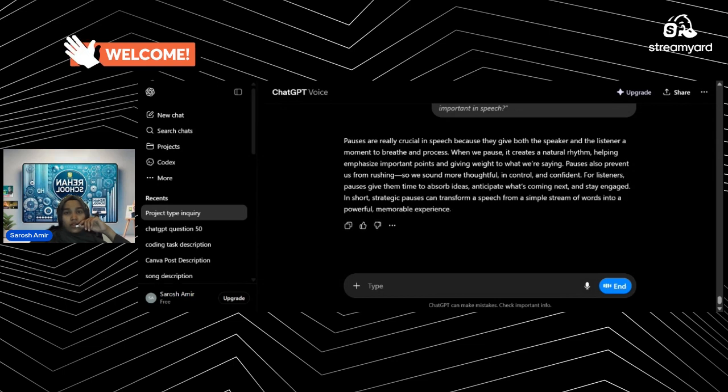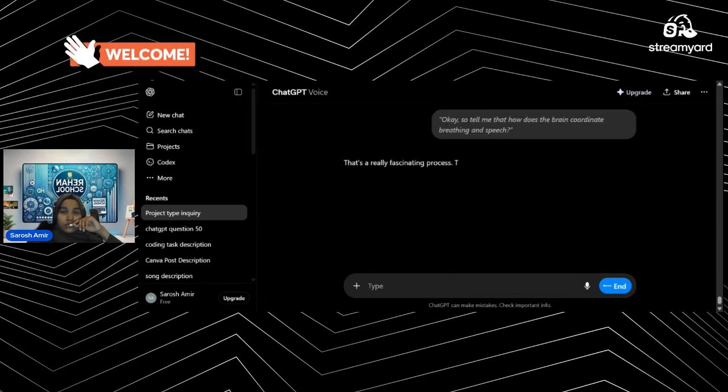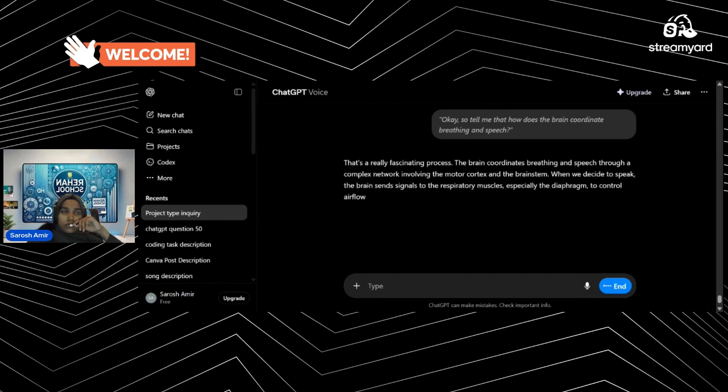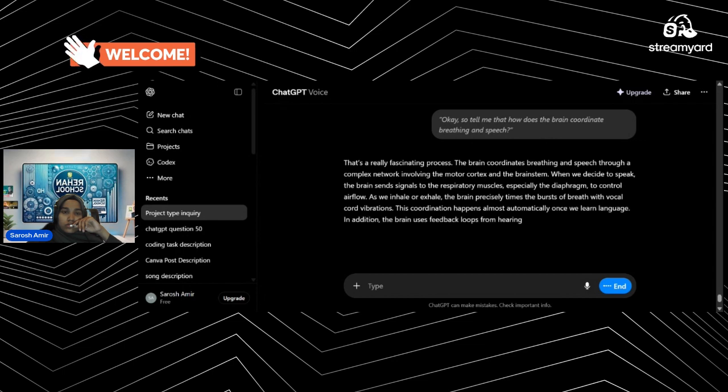Okay, so tell me, how does the brain coordinate breathing and speech? That's a really fascinating process. The brain coordinates breathing and speech through a complex network involving the motor cortex and the brainstem. When we decide to speak, the brain sends signals to the respiratory muscles, especially the diaphragm, to control airflow. As we inhale or exhale, the brain precisely times the bursts of breath with vocal cord vibrations. This coordination happens almost automatically once we learn language.